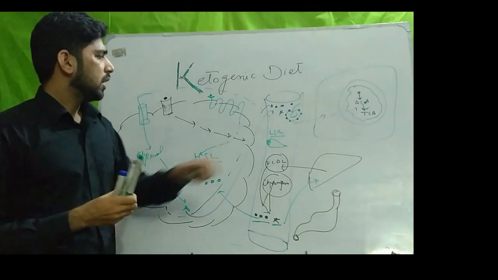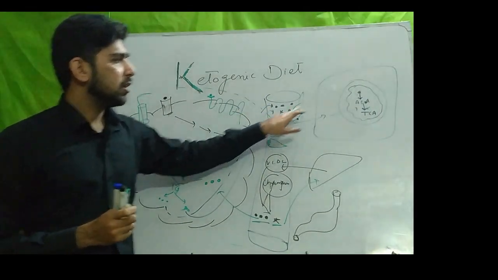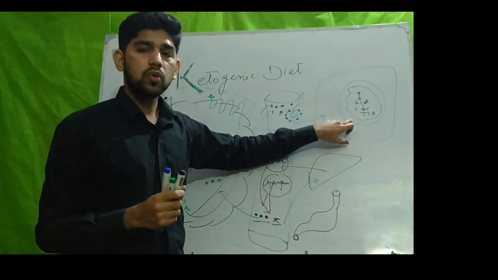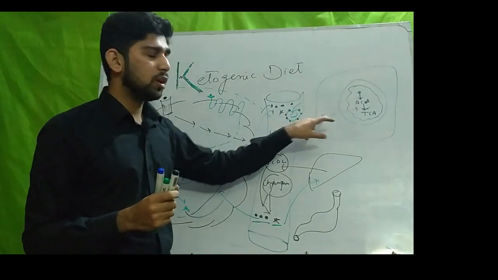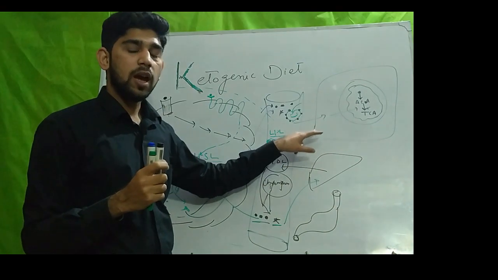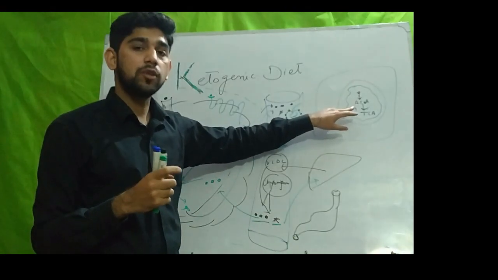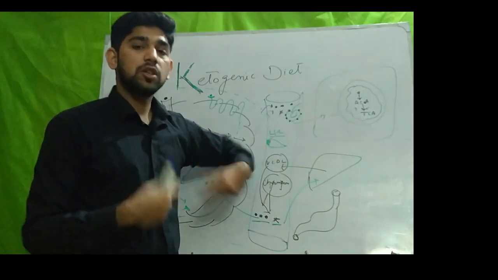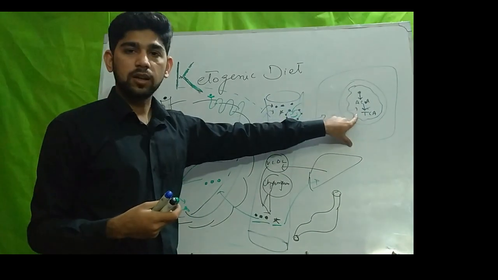So in short, free fatty acid generates ATP in the mitochondria. It goes to that tissue, enters into the cell and the mitochondria of that cell, and in the mitochondria ATP is generated through the TCA cycle.